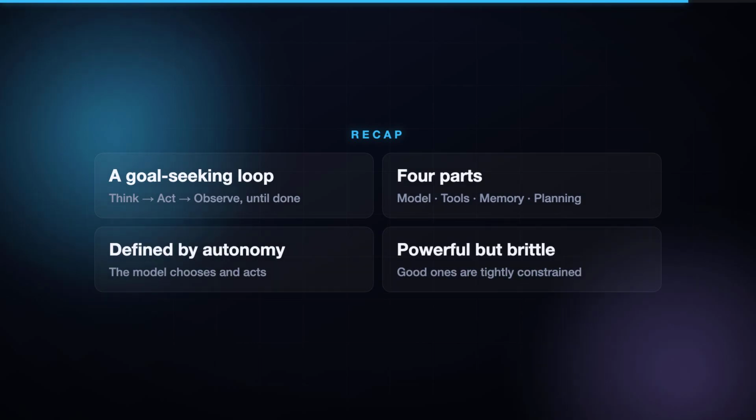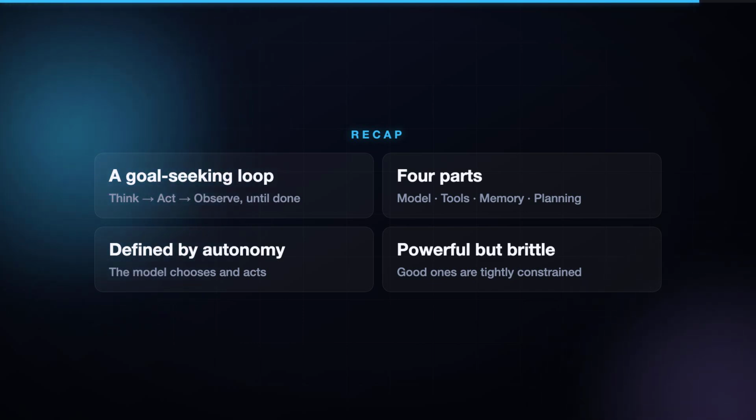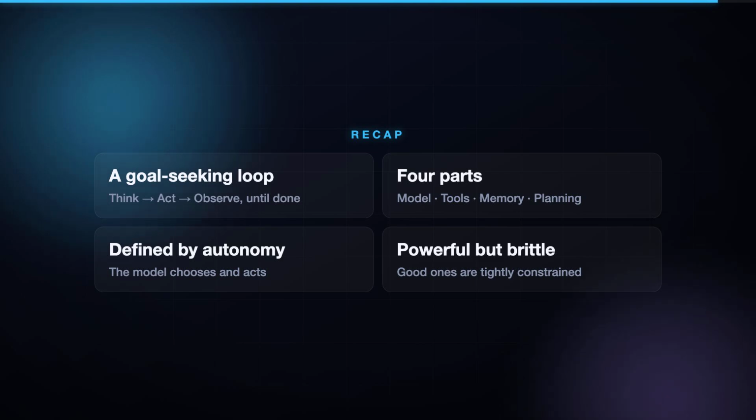Quick recap. An agent is a system that pursues a goal by looping. Think, act, observe. It's built from 4 parts: a model, tools, memory, and planning. It's defined by autonomy. The model chooses and acts, and it's powerful, but brittle. So the good ones are carefully constrained.